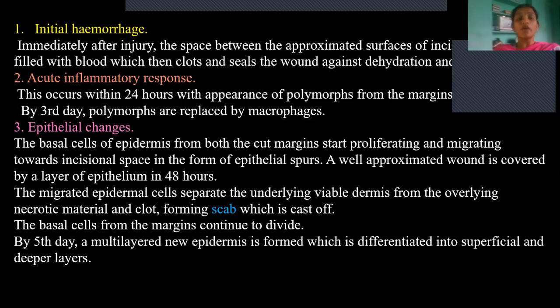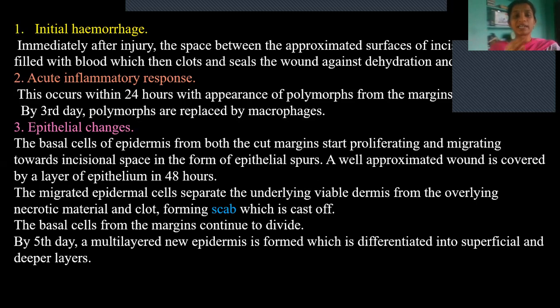It may take up to 48 hours and forms a new epithelial layer, which is very thin and delicate. So whatever the migrated epidermal cells are there, they will separate from this underlying viable dermis from the necrotic material. So whatever the necrotic or the damaged tissue material, it will be separated from that and it forms a scab. Generally, in case of subcutaneous injuries or skin damage, we can see wounds in the skin, and after 2 days, there will be formation of a black colored hard kind of thing. That we call a scab.